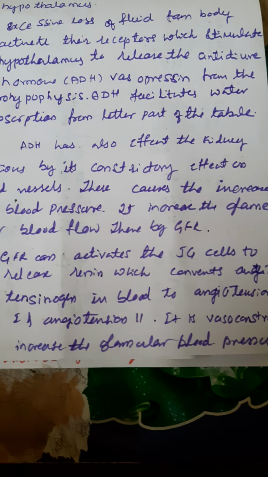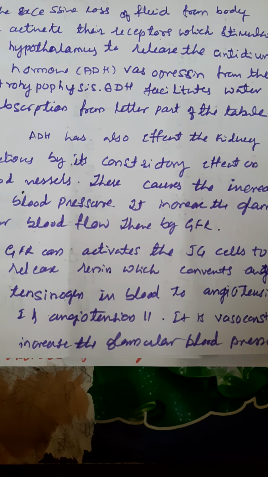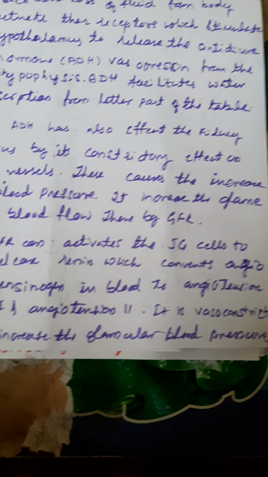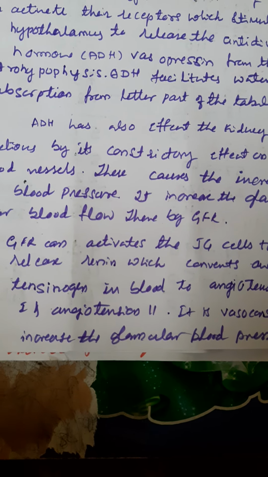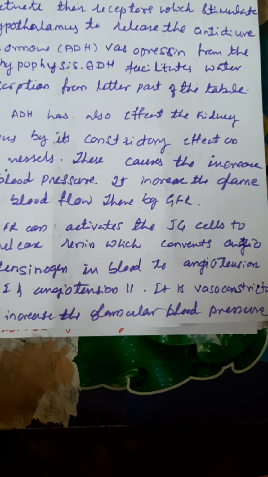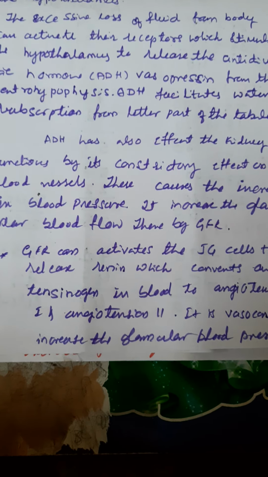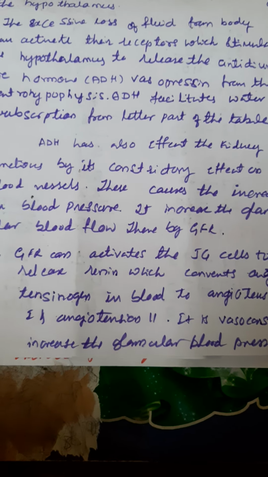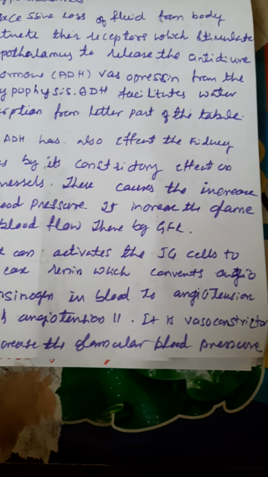GFR can activate the JG cells to release renin, which converts angiotensinogen in blood into angiotensin 1 and angiotensin 2.